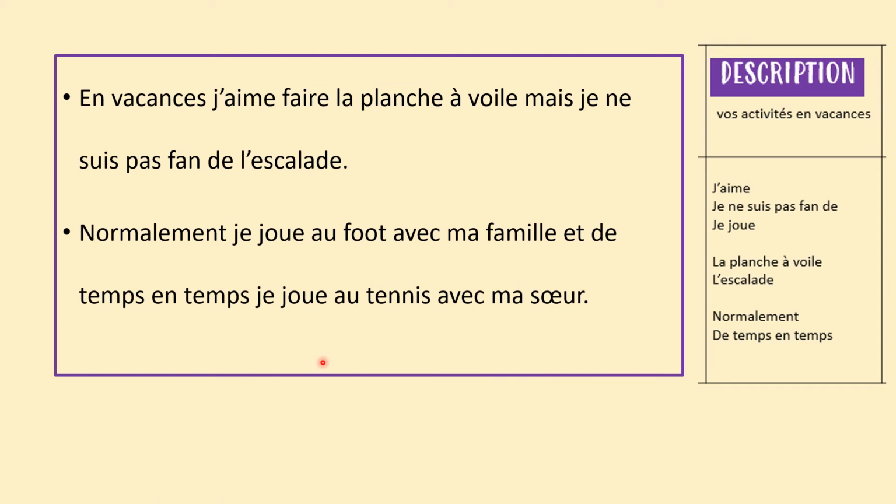My next part of this would be normalement, je joue au foot avec ma famille et de temps en temps, je joue au tennis avec ma sœur. So I've used two present tense verbs. They're pretty boring. And I've used two simple sports, language that you'll have learnt in year 7. And then I've simply just added in some time phrases, normalement, de temps en temps, and I've used a conjunction, et.